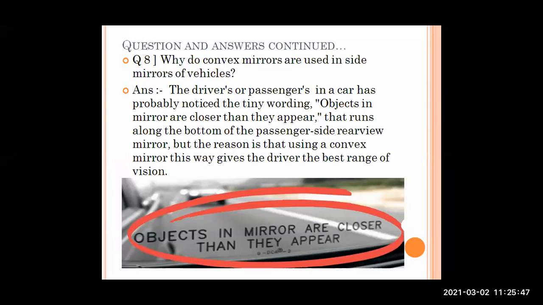This runs along the bottom of the passenger side rear view mirror. But the reason is that using a convex mirror this way gives the driver the best range of vision. He is able to identify how many vehicles are behind his vehicle, so that he can drive properly.